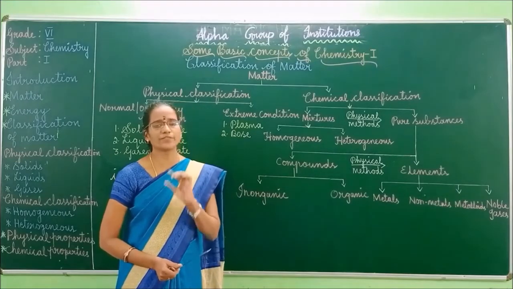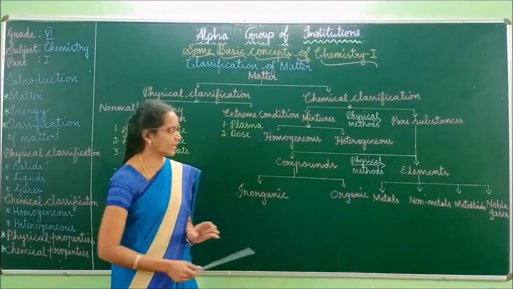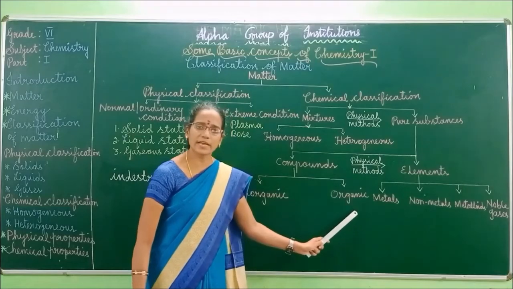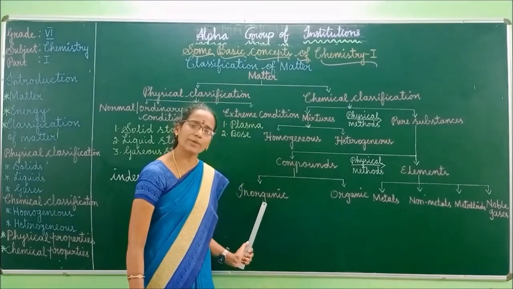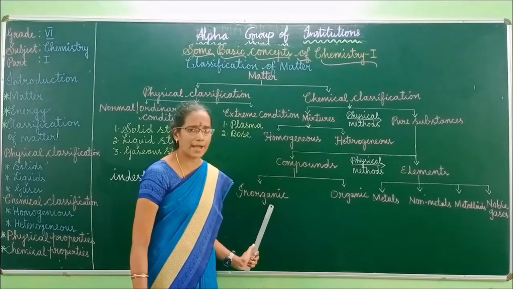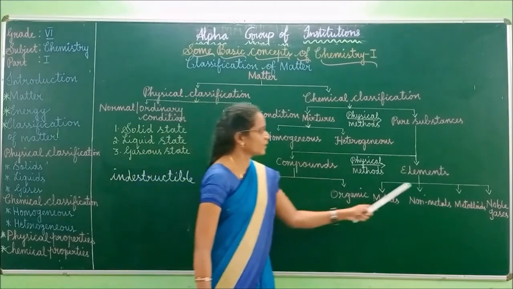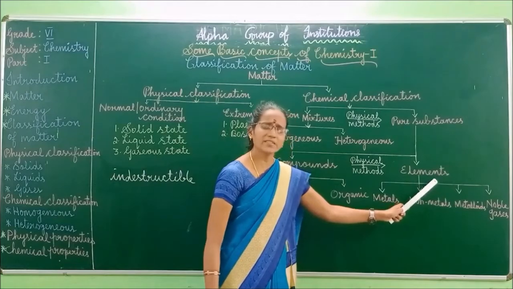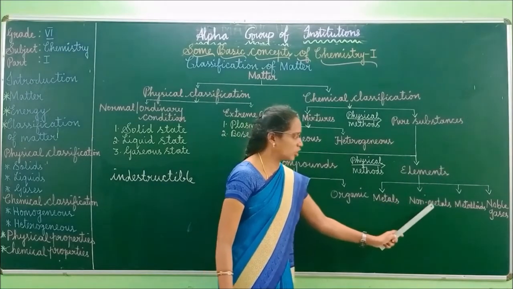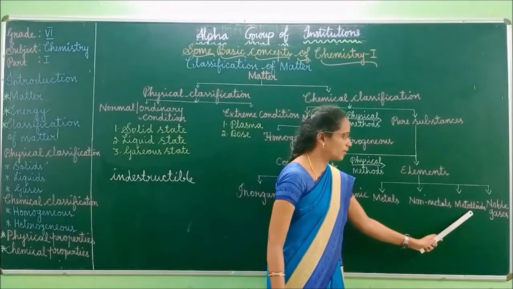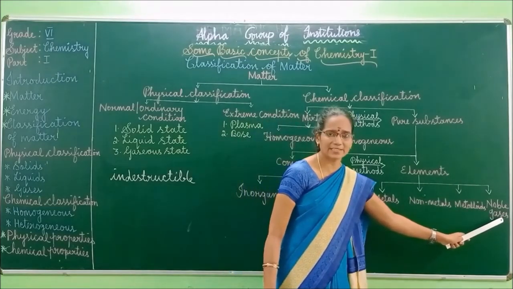That's the difference between organic and inorganic. Right? Next, elements. Elements are further classified into metals, non-metals, metalloids and noble gases.